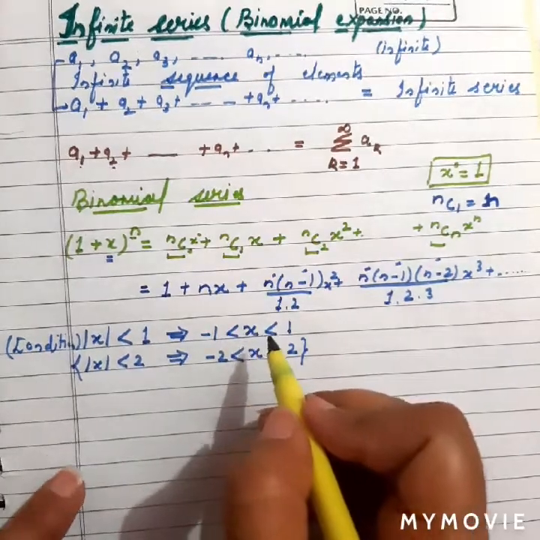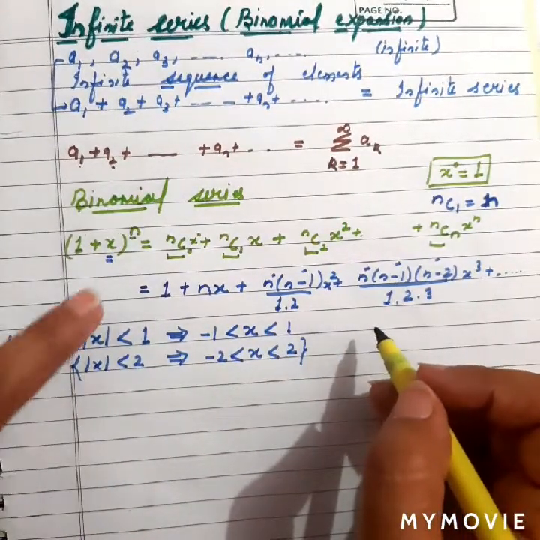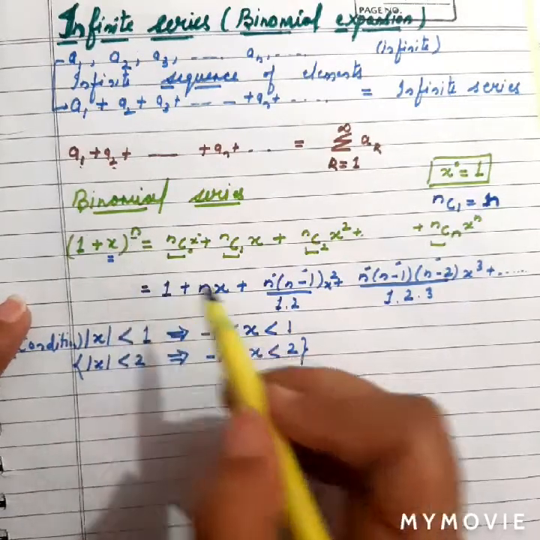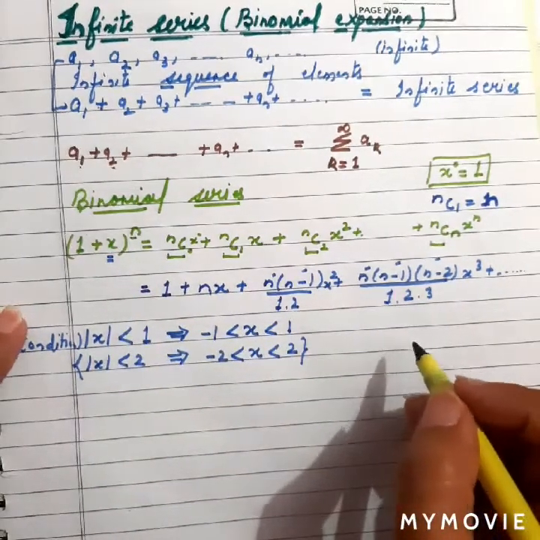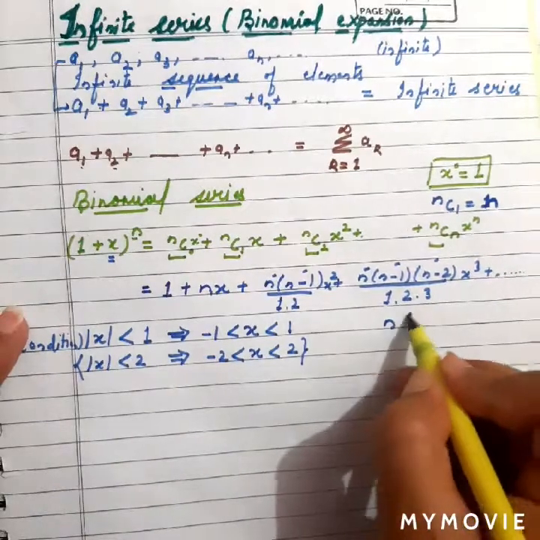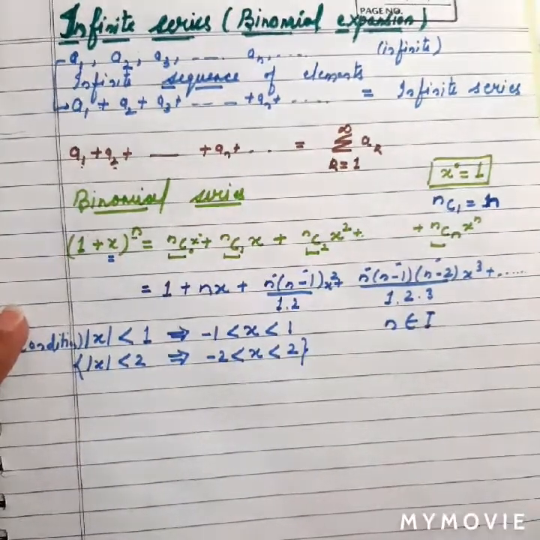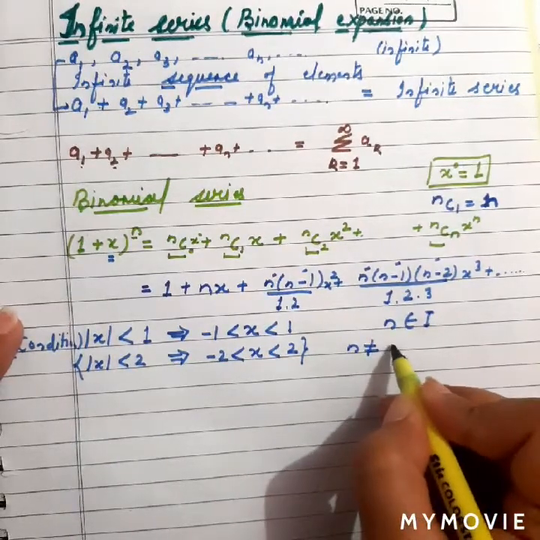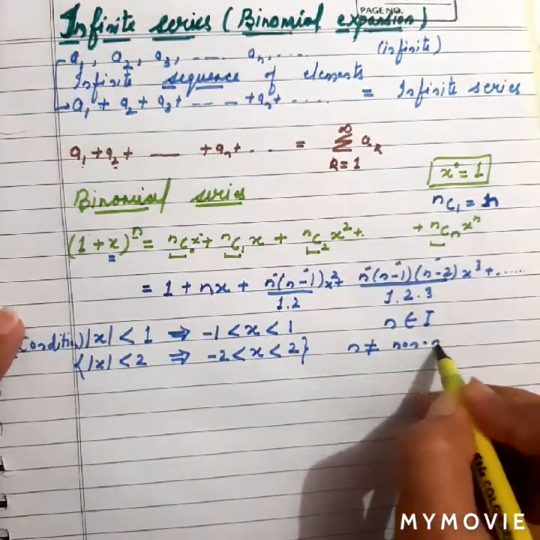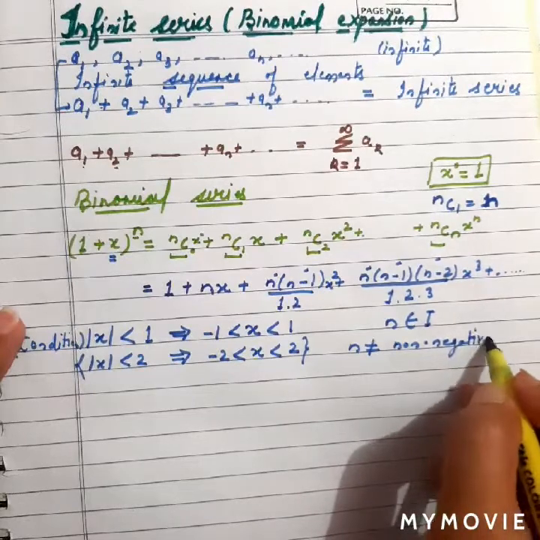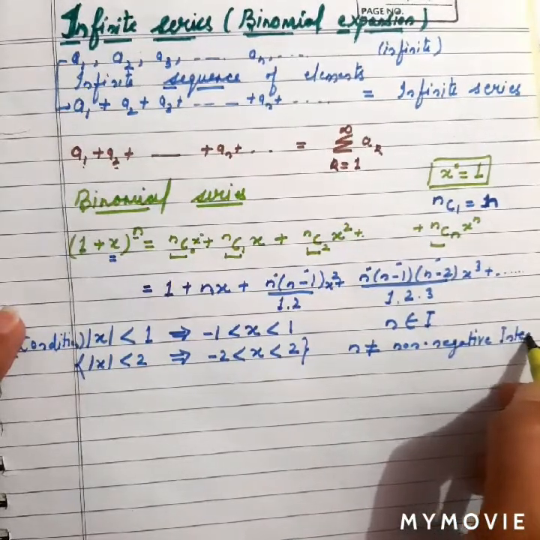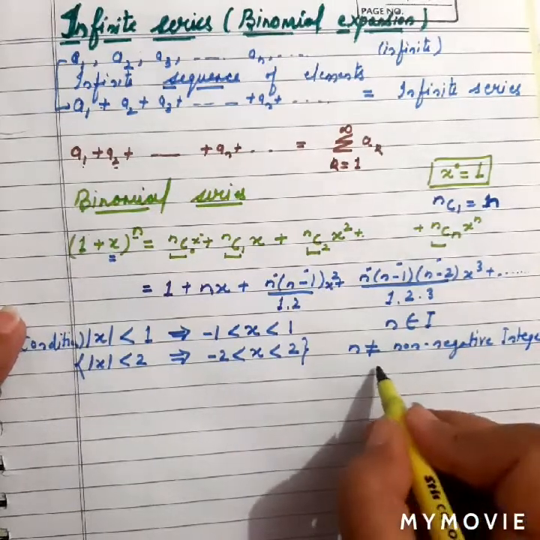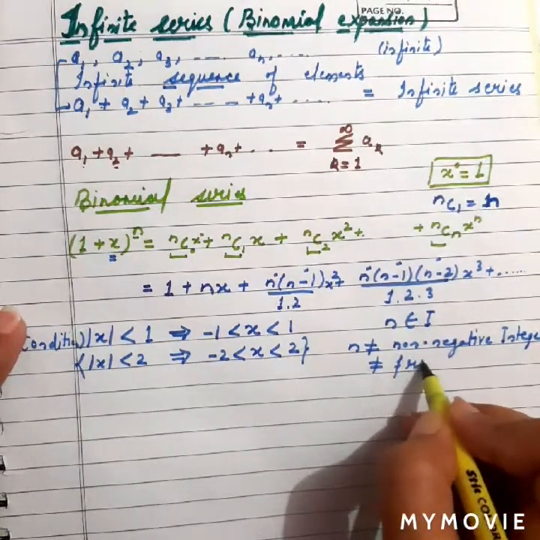This is the condition, and here the power of this expression would be an integer. What is n over here? n is a non-negative integer, so n cannot be any negative integer, plus it cannot be a fraction.